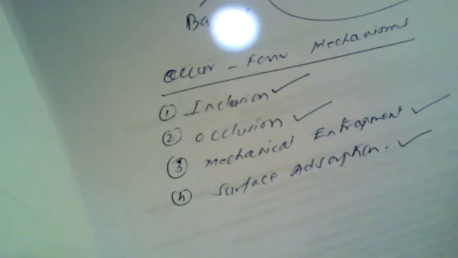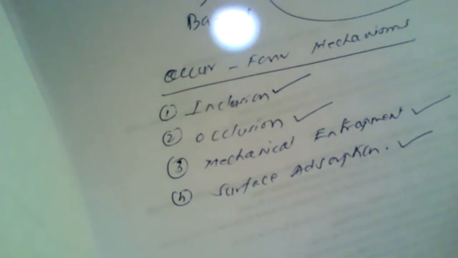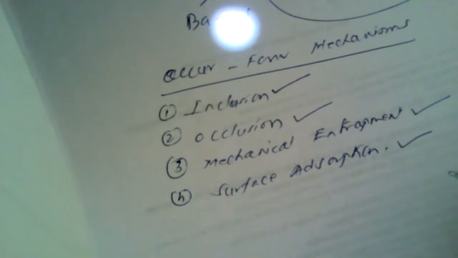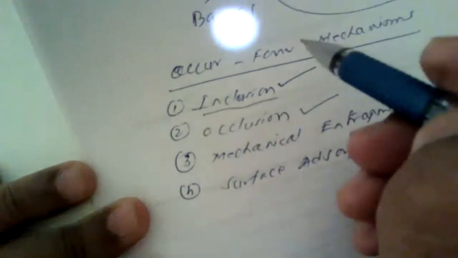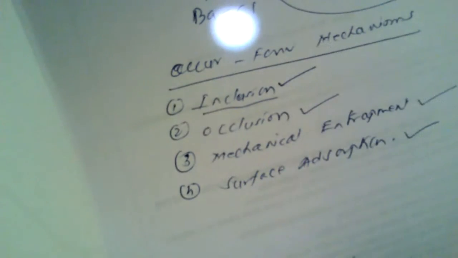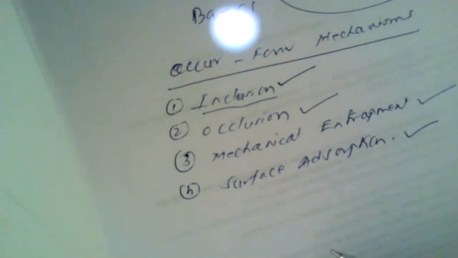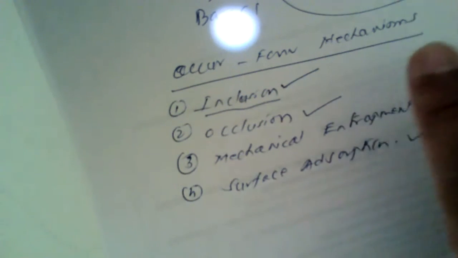So these are the four mechanisms, either of which may take place during the formation of the main precipitate. Now I would like to give the details of inclusion, occlusion, mechanical entrapment, and surface adsorption.